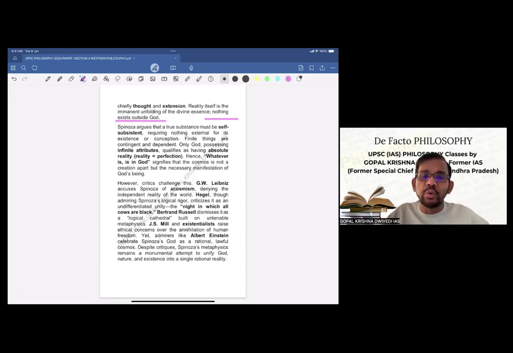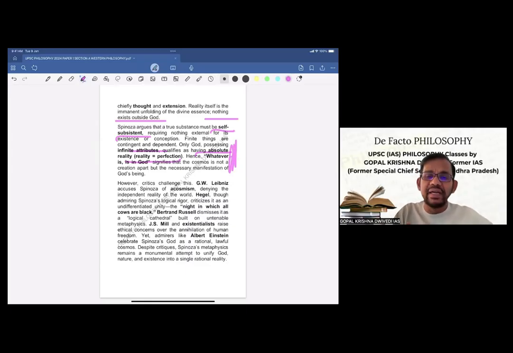Spinoza argues that a true substance must be self-subsistent, requiring nothing external for its existence or conception. Finite things are contingent and dependent. Only God, possessing infinite attributes, qualifies as having absolute reality. So this is again important. Hence, whatever is in God signifies that the cosmos is not a creation apart, but the necessary manifestation of God's being. So this is the main explanation of the statement, whatever is in God. So now this completes the main exposition in about 60% words.